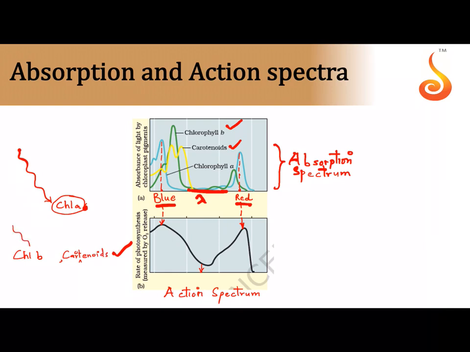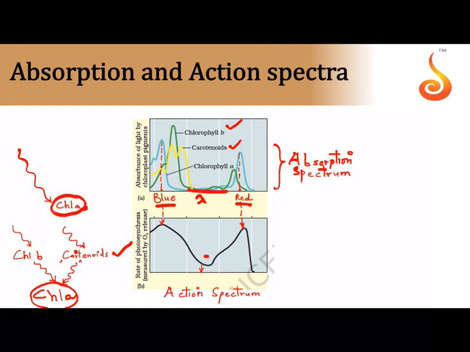Sometimes the light is absorbed by chlorophyll B and carotenoids, and these molecules will funnel whatever energy they could capture from the light to the chlorophyll A molecule. So it is not necessary that the chlorophyll A molecule has to directly absorb the light always, because chlorophyll B and carotenoid pigments are also capable of absorbing the light, and whatever light energy they absorb is ultimately funneled into chlorophyll A.